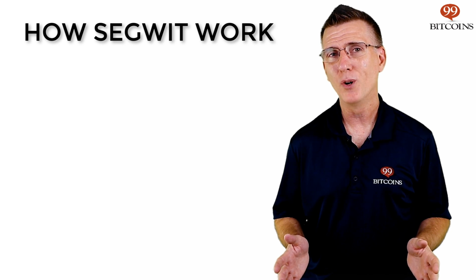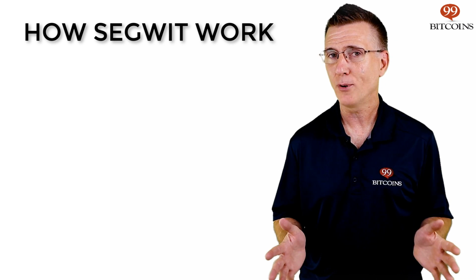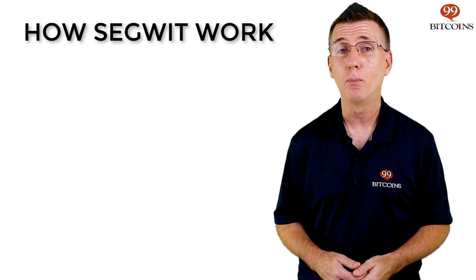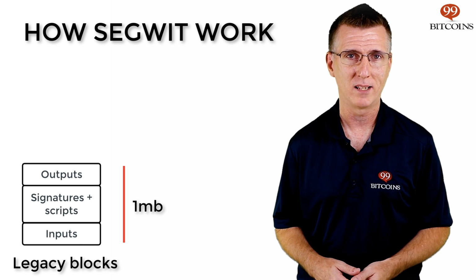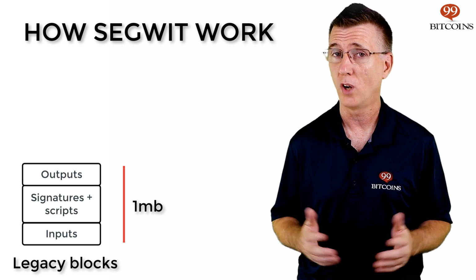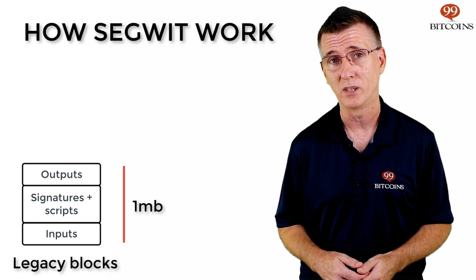Bad Bob. While scalability and malleability are the 2 most burning issues that SegWit addresses, there are a variety of other technical issues that SegWit tackles that don't necessarily affect the end user directly. Now that you know what SegWit is, let's talk a bit about how it actually works. Segregated Witness is a proposed change to how blocks are structured. Non-SegWit blocks, also known as legacy blocks, have a total of 1 megabyte of space for all of the block data: inputs, outputs, signatures, and additional scripts.